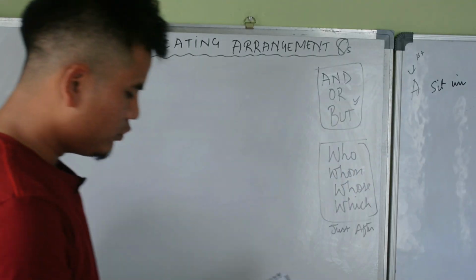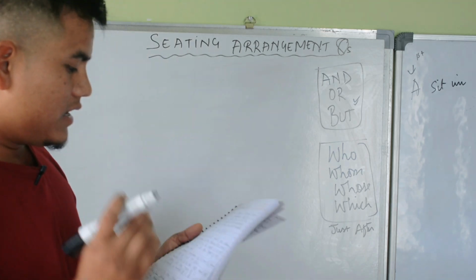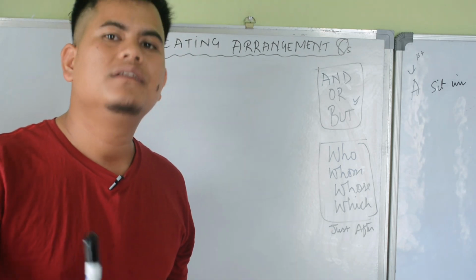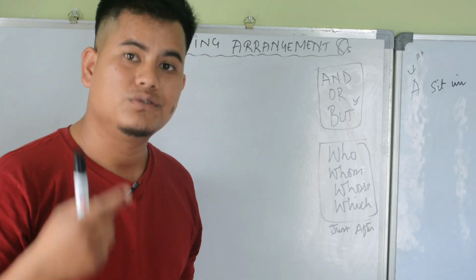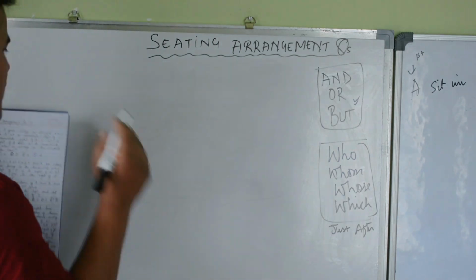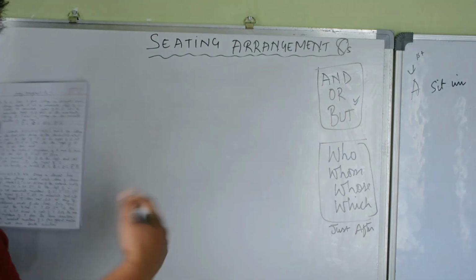Question number 2. 11 students A, B, C, D, E, F, G, H, I, J, K are sitting in the first line facing the teacher. 11 students sitting in the first line facing the teacher means all of them are facing north.